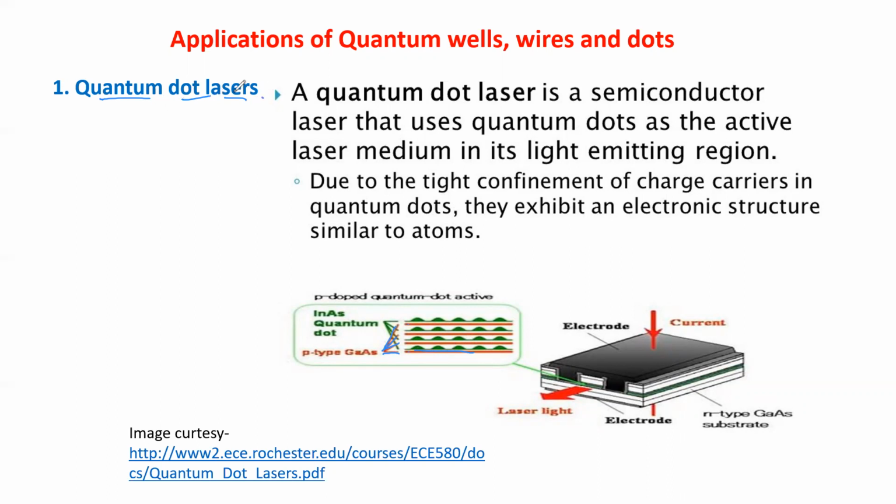By using quantum dots, lasers can be constructed. It is a semiconductor laser that uses quantum dots as the active laser medium in its light emitting region. You know that there should be some population inversion in laser processes, light amplification due to stimulated emission of radiation.